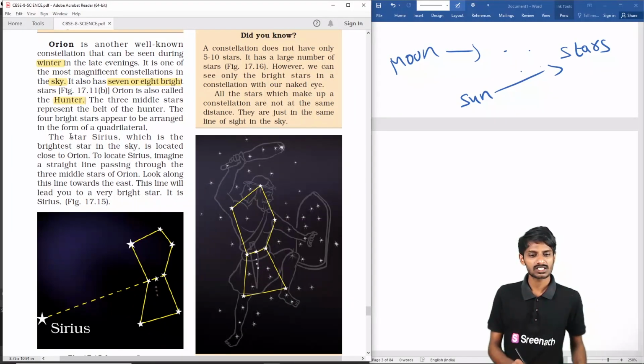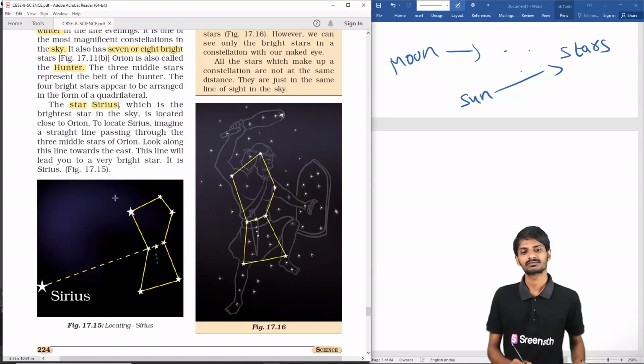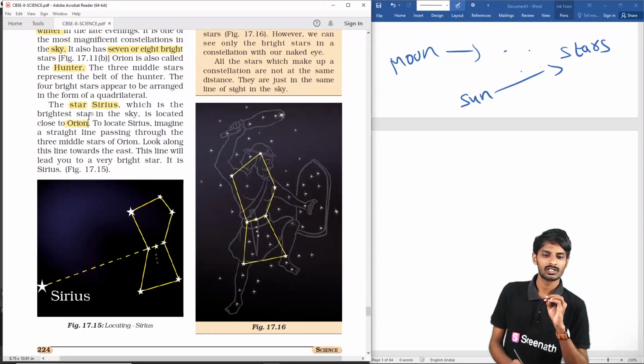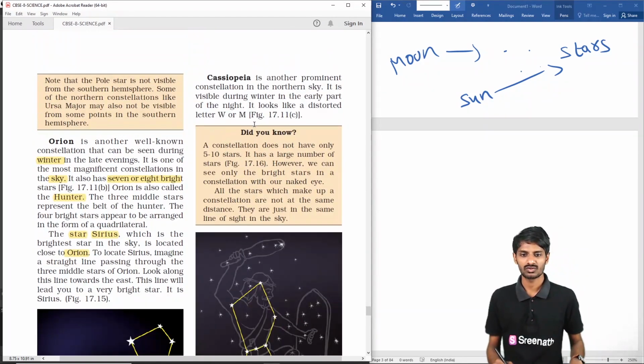Another thing is the star Sirius, which is the brightest star in the sky. It is closest to Orion. How can you look for Sirius, students? First, imagine a straight line passing through the middle star of Orion. Look along this line towards the east, and you will find that star, students.